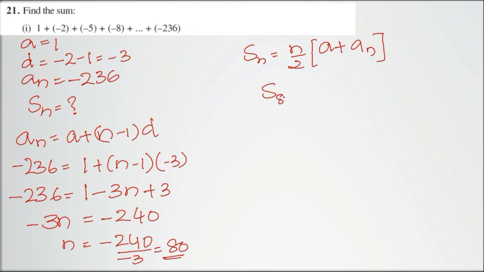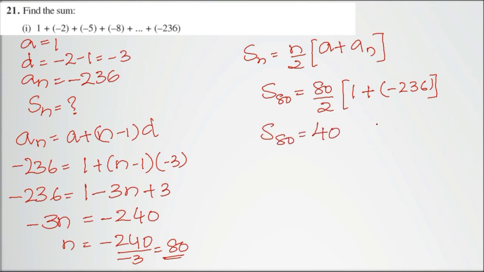So the sum of 80 terms will be 80 upon 2 multiplied by the first term added to the last term. So 80 by 2 will be 40 times. This will be -235. On multiplication with 4, I'll be getting 940 followed by one more 0. Alright, so this will be -9400. There are 2 more sub questions. Let's see the next sub question.